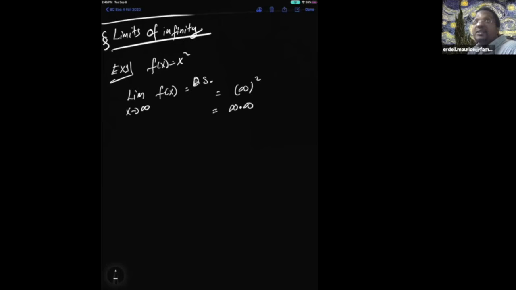Example number one. If I have a function, say f of x is equal to x squared, and I want the limit as x approaches infinity of my function f of x, direct substitution will suffice. That results in infinity squared, which is infinity times infinity. But if I take the largest number and I multiply by the largest number, the result will still be the largest number. Yes? So infinity times infinity is still infinity.